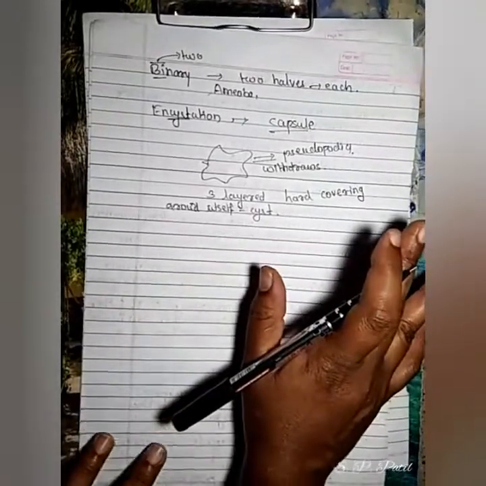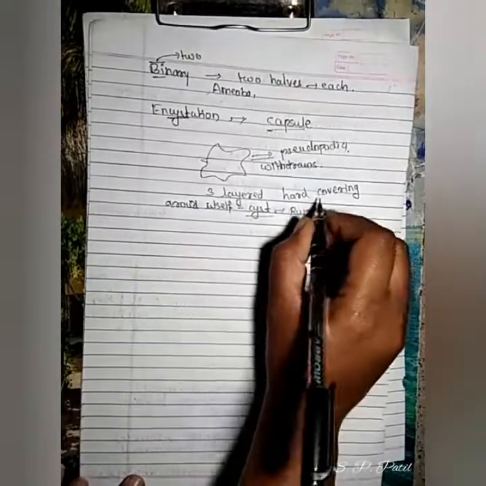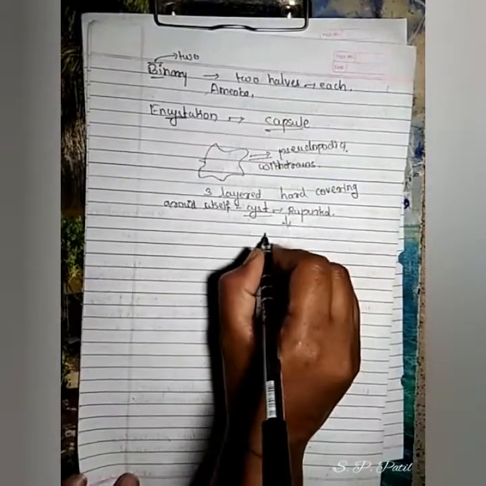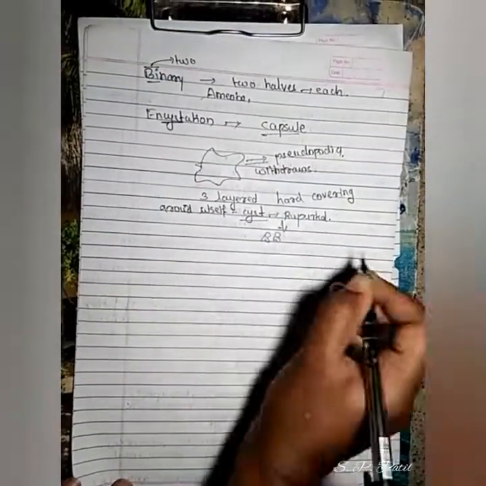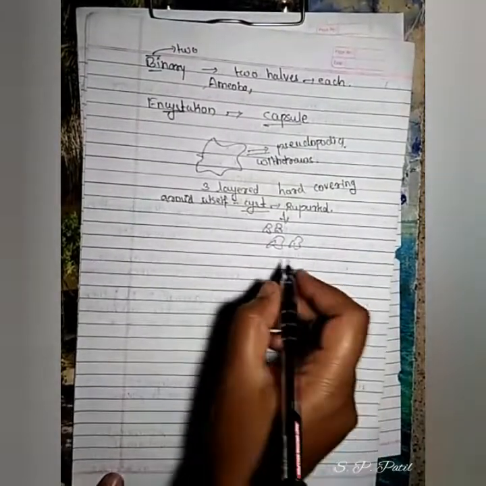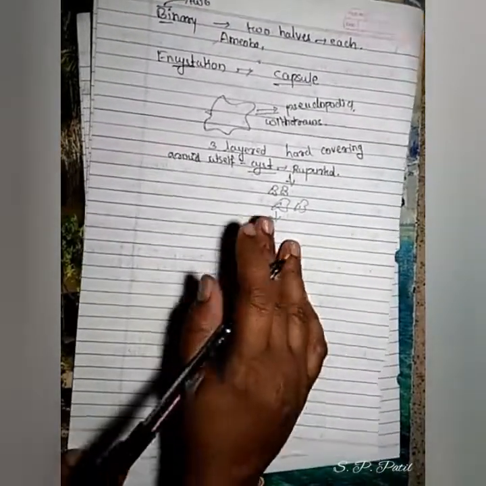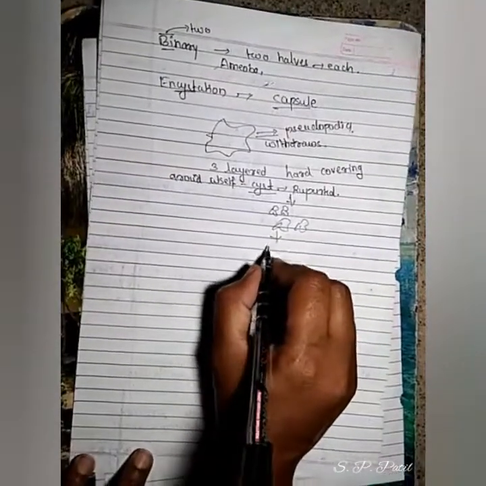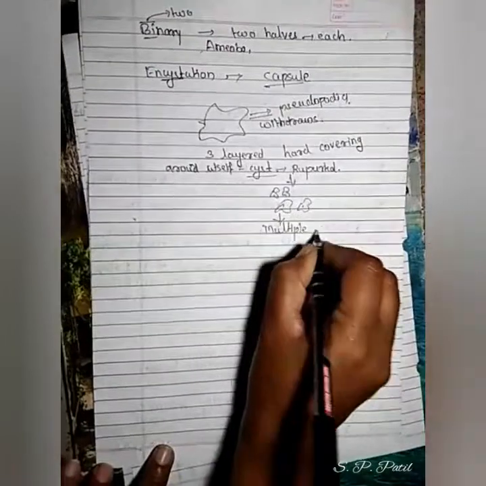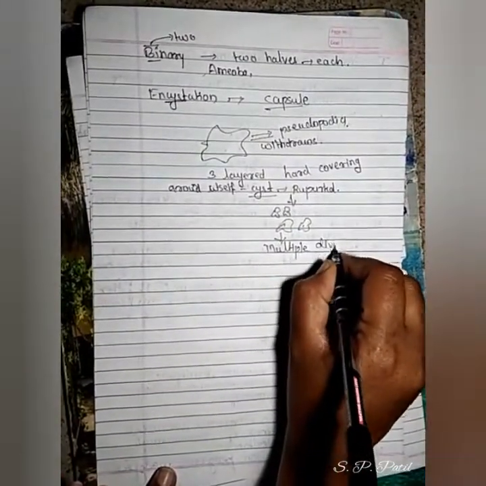When favorable conditions are present, the cyst ruptures, and many small amoebas are produced and released. This type of asexual method we call multiple division.